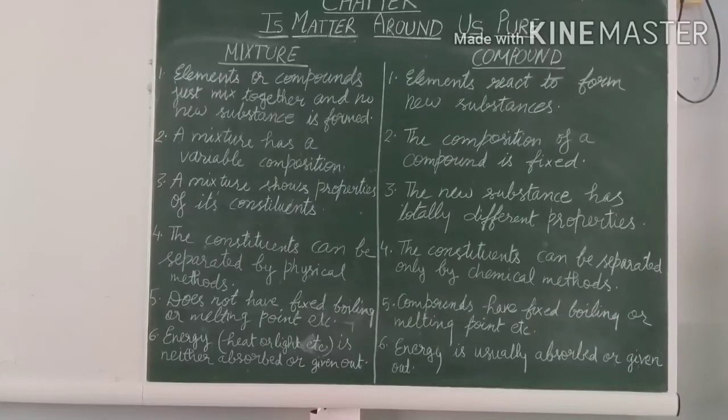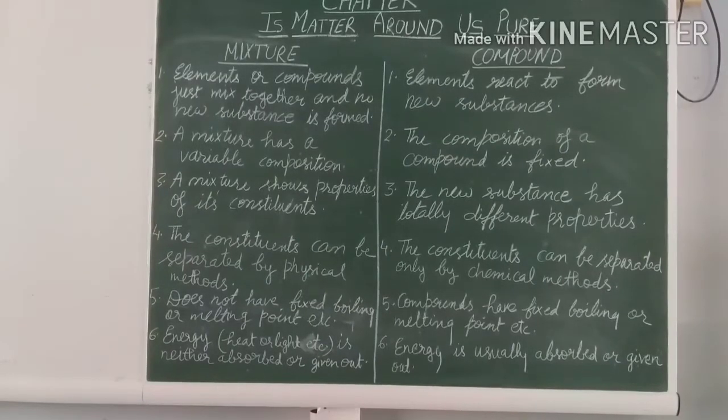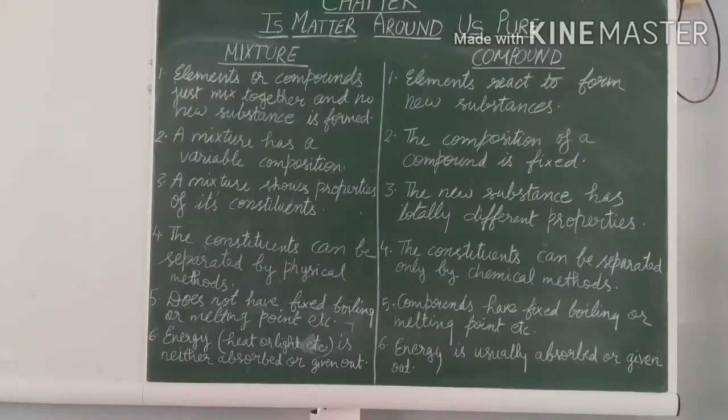The third point: a mixture shows properties of its constituents. If we mix iron filings with sand or wood shavings, what will happen when we use a magnet? Iron filings easily get attracted towards the magnet. So it is showing the property of one of its components, iron, when we use a magnet. So we can say that a mixture shows properties of its constituents.